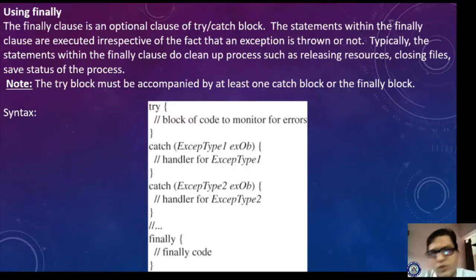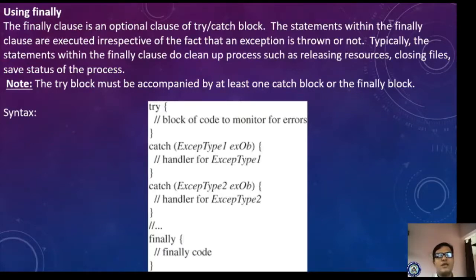Already I told you the question may be asked in the form of: explain final, finalize, and finally. Already we know what the keyword final is called. If you use the keyword final, then whatever variables or methods you have declared with final act as a constant. If you are using finalize, then that acts as a destructor.